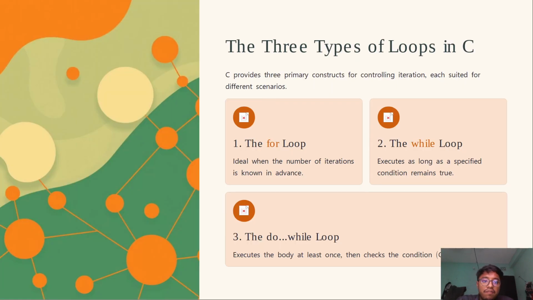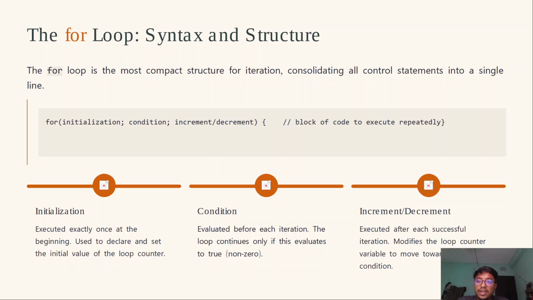The three types of loops in C. C provides three primary constructs for controlling iteration, suited for different scenarios: the for loop, the while loop, the do-while loop. The for loop is ideal when the number of iterations is known in advance. The while loop executes as long as a specified condition remains true.